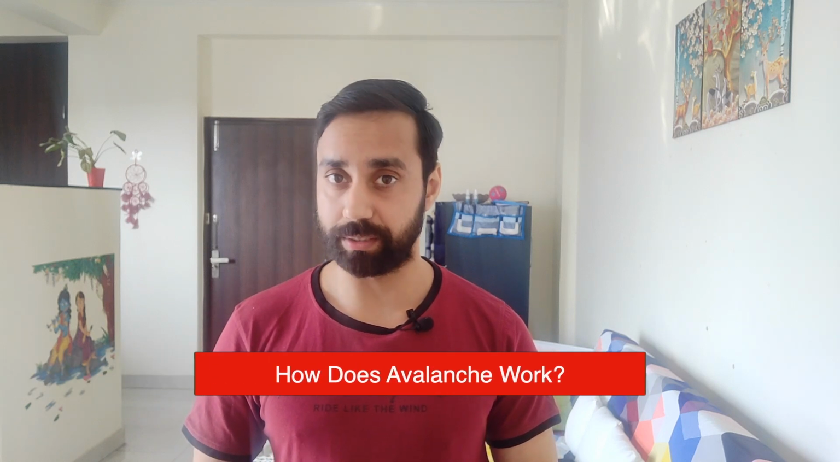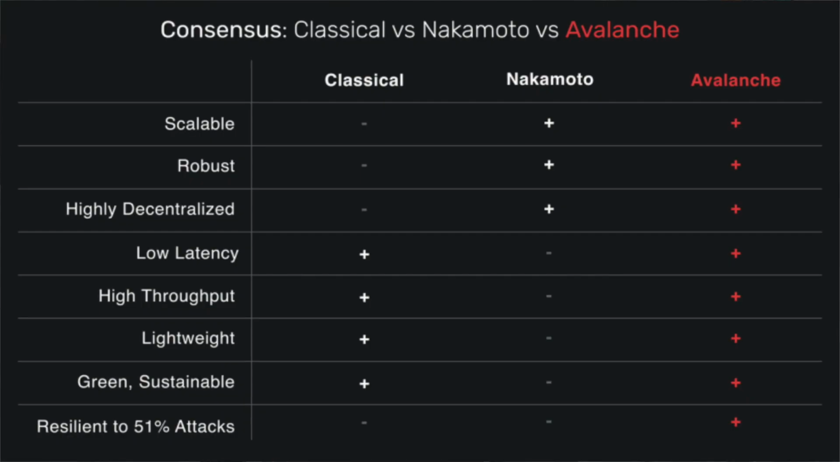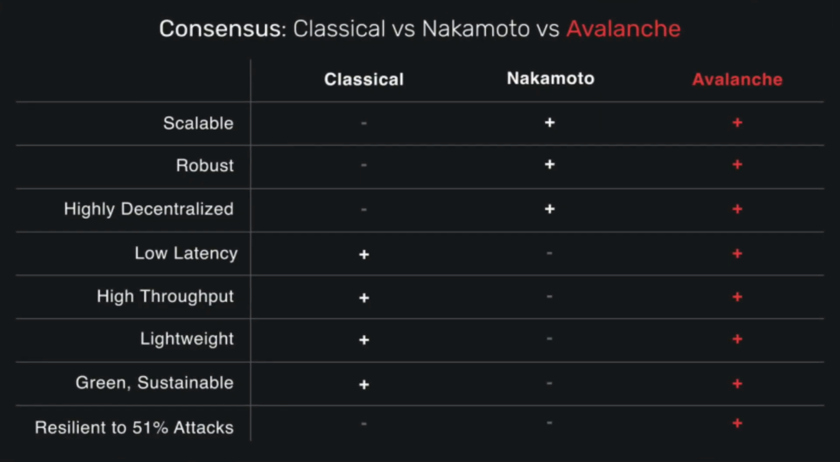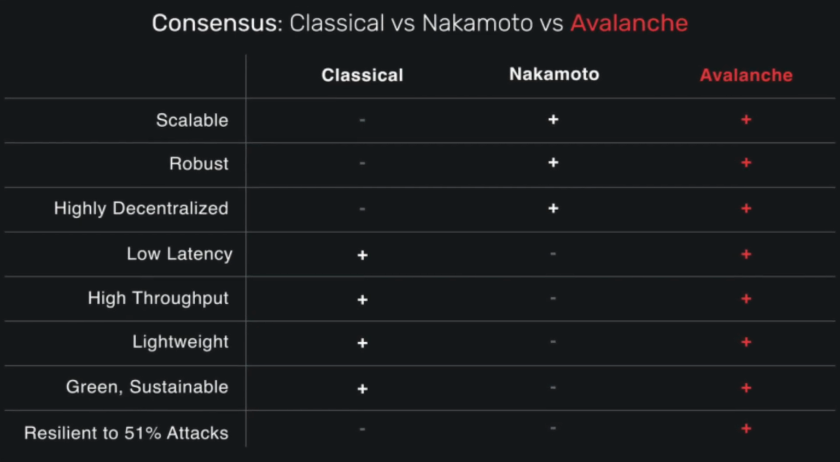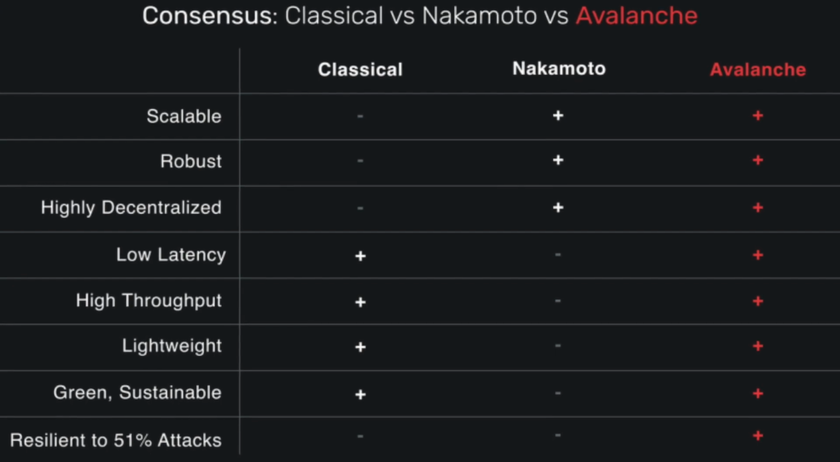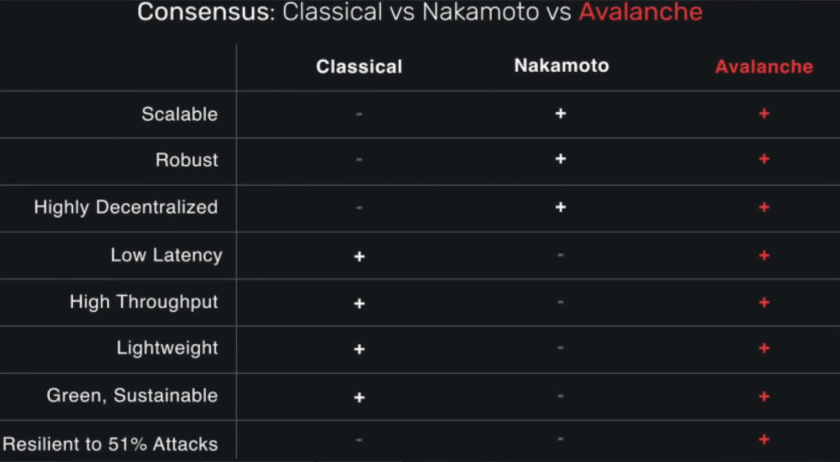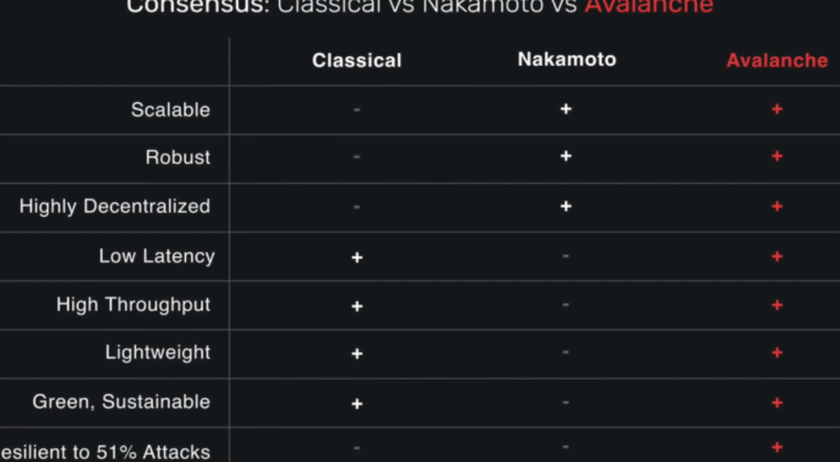Now coming to the next point, and that is how does Avalanche work? Avalanche works by combining the best of two worlds, which is classical consensus and Nakamoto protocol. As you can see on the screen, it clubs two best consensus, which is classical and Nakamoto, and then formed Avalanche, which is scalable, robust, decentralized, low latency, and also green and sustainable. This type of consensus protocol is called the Snow family of protocols.